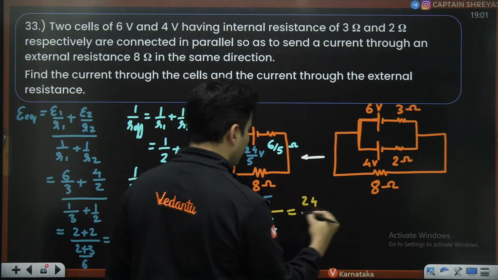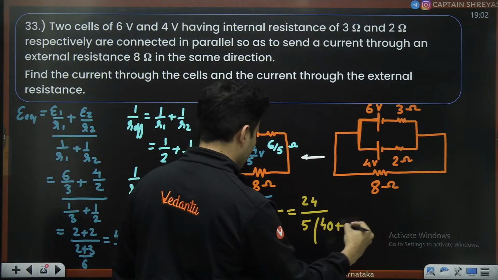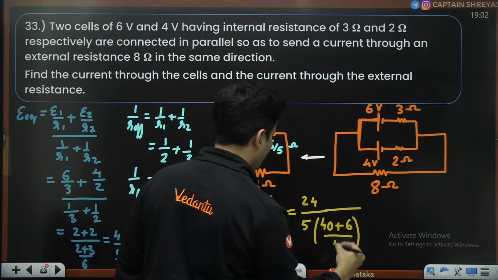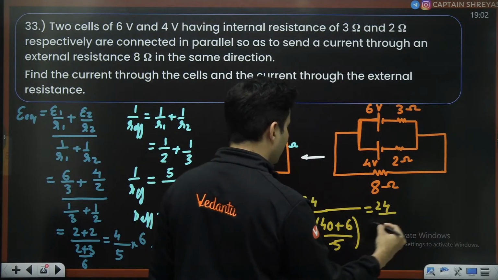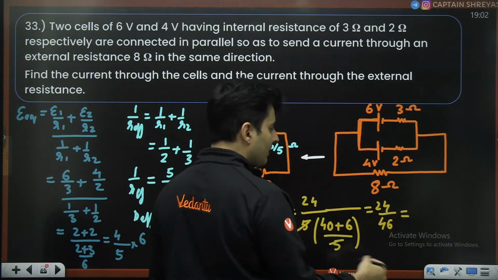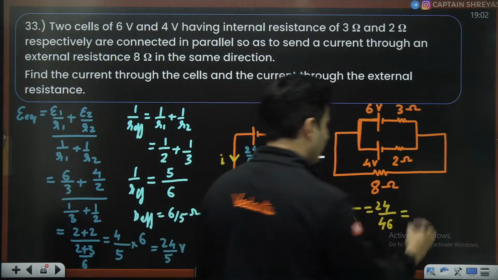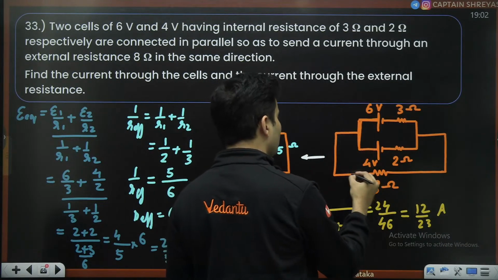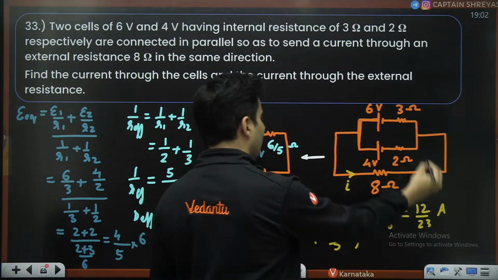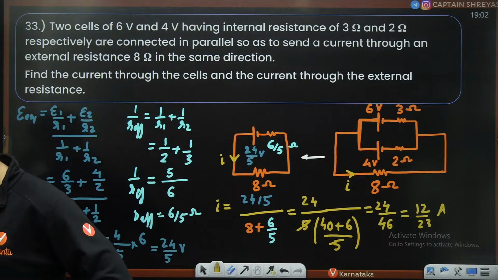So 24 whole thing divided by 5. Here LCM: 8 fives are 40 plus 6, whole thing divided by 5. 5 and 5 cancel. So it will become 24 by 46. Now 24 and 46 divided by 2, it will just become 12 by 23. So 12 by 23 amperes is going through this resistance. So the same current will be going through this resistance. Get it? This is how you do it, my dear students.